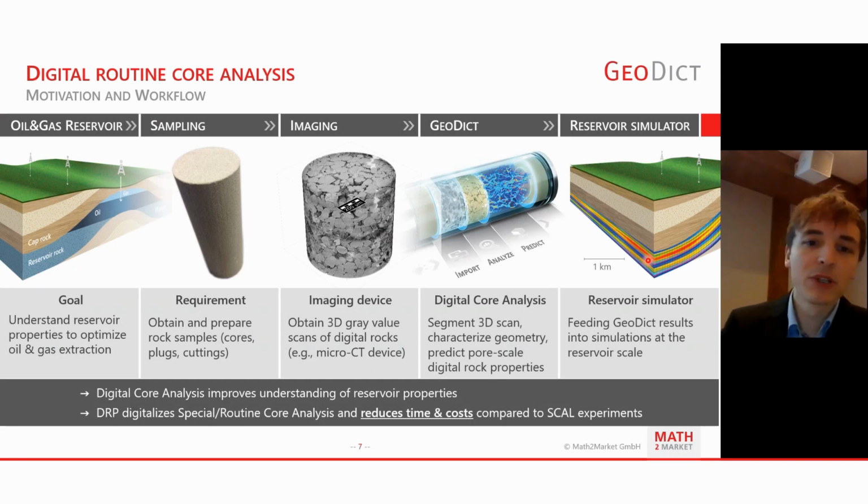If you run these simulations digitally, you save costs and time, and it also allows you to use the sample not only one time. Let's say you have an MICP. You may destroy or even modify the pore geometry by pushing the mercury inside of your structure. And since micro-CT imaging is non-destructive, that is a big advantage of the digital methods here.